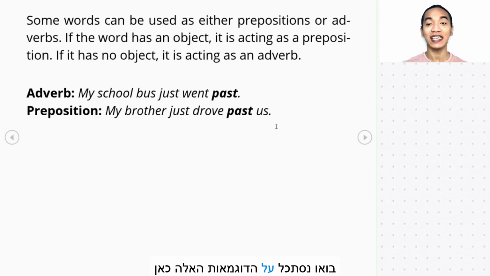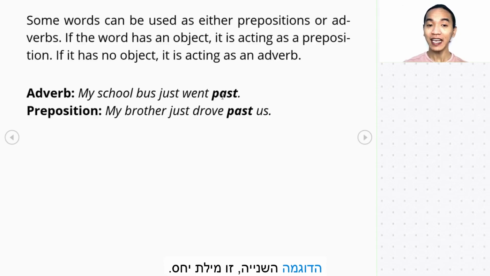Let's take a look at these examples here. For the word past, the first one: my school bus just went past. Now, look at the word past. Does it have an object? It doesn't have. So, therefore, it is an adverb. Now, the second example, it's a preposition: my brother just drove past us. So, here, is there an object? Yes, there is, which is us, past us. So therefore, past becomes a preposition.